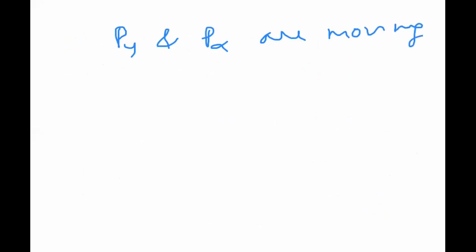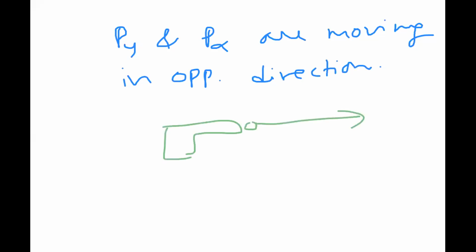In your law of conservation of linear momentum chapter, in laws of motion, when a bullet is fired from a gun, the bullet moves front and the gun moves back. The same concept is here.